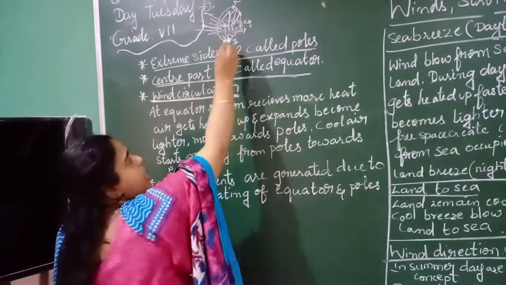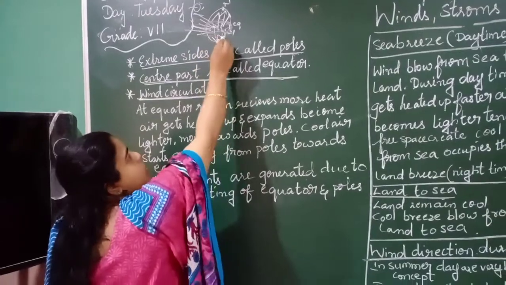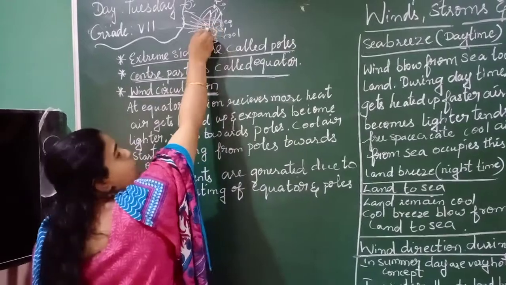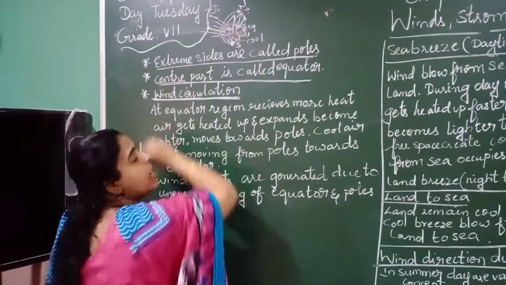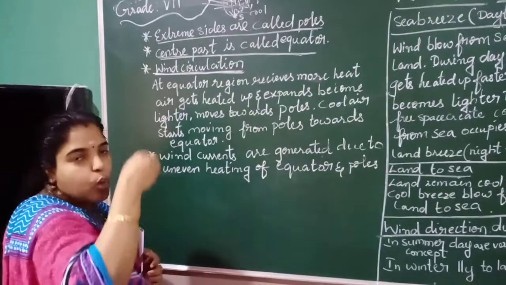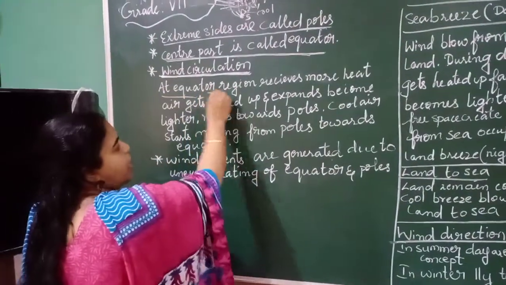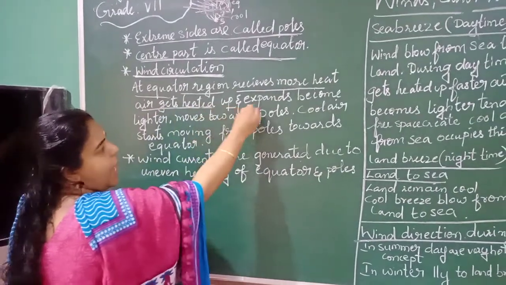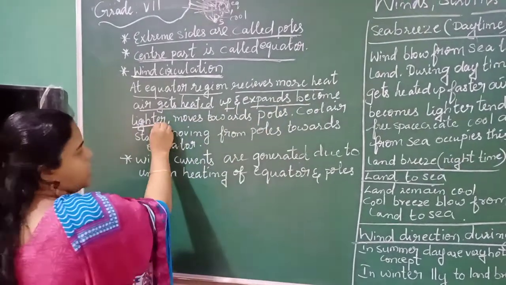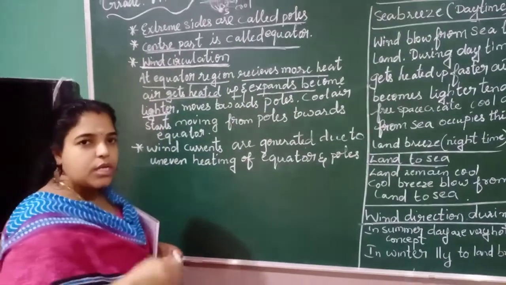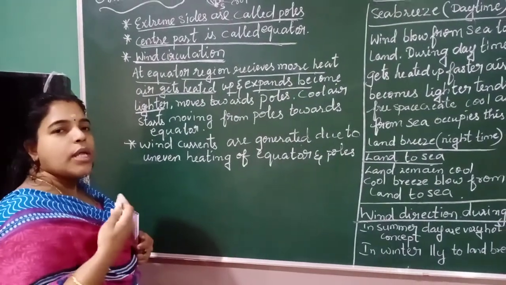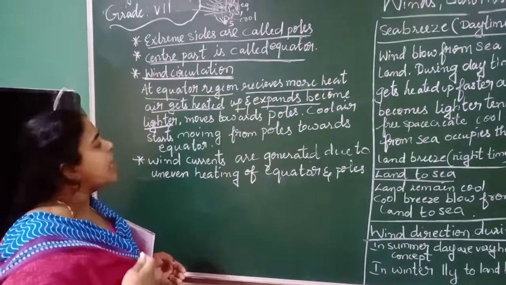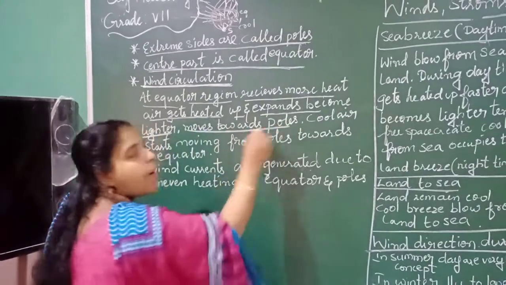What will happen? At the poles, cool air is there. This cool air will come and occupy the space in the equator region. The circulation is happening. The equator region receives more heat, so the air gets heated up, expands, becomes lighter and moves towards the poles.